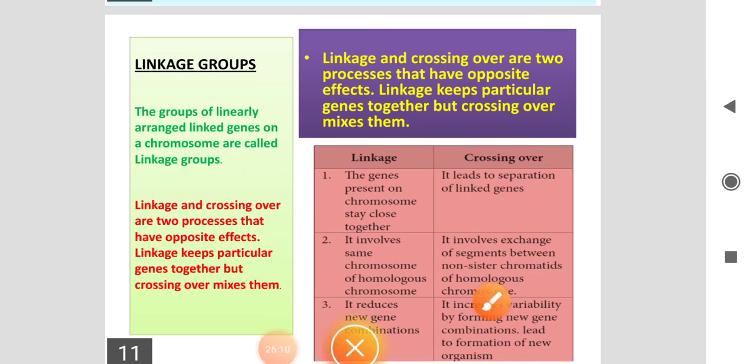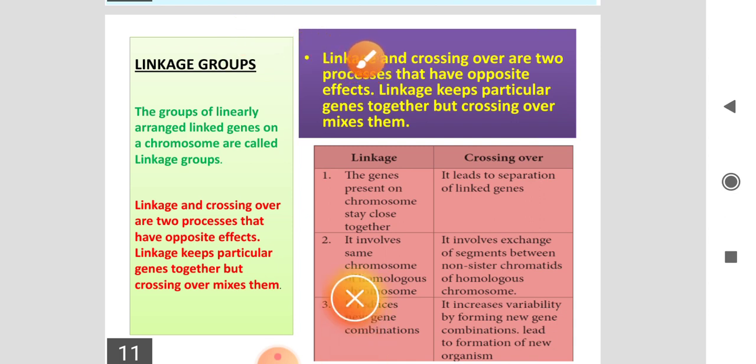Next we see linkage groups. What is a linkage group? The groups of linearly arranged linked genes on the chromosomes are called linkage groups. That is, the genes are arranged linearly, meaning straight, along the chromosome. This is called a linkage group.